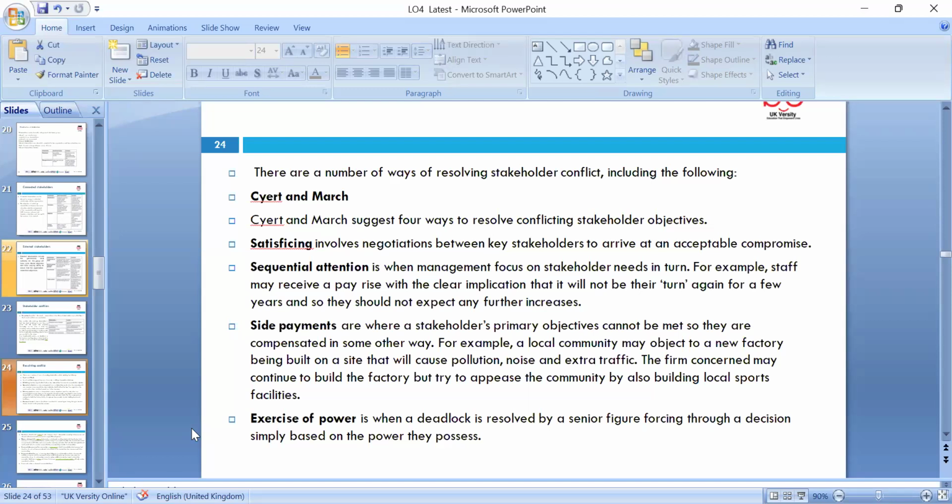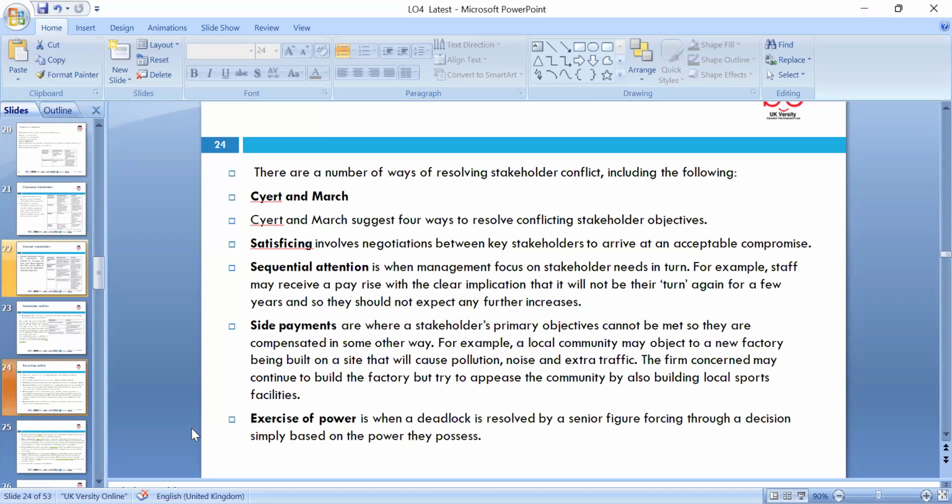Really, we need to be aware. Couple of you may have watched the program Undercover Boss. Yes, really, understanding the ground reality and meeting the stakeholders' expectations. The management focus on the stakeholders' needs comes in turn. For example, staff may receive a pay rise, with the clear implication that they will not turn over again for a few years.